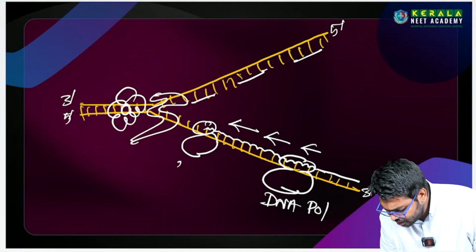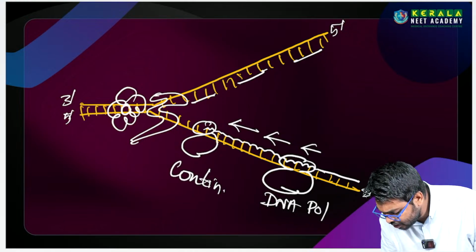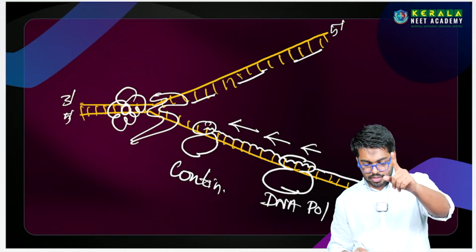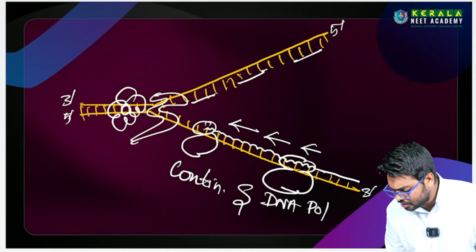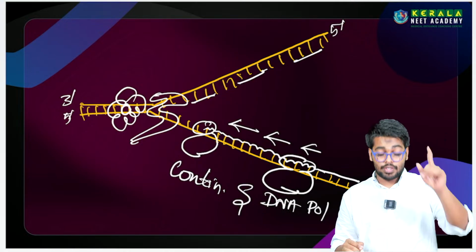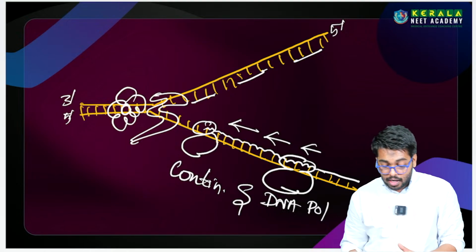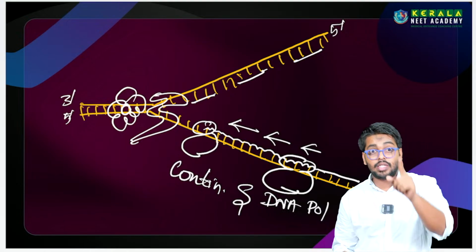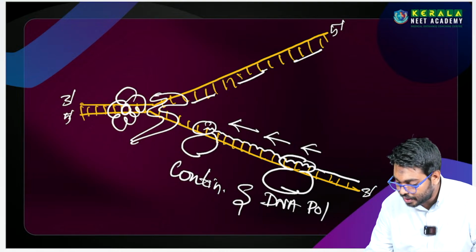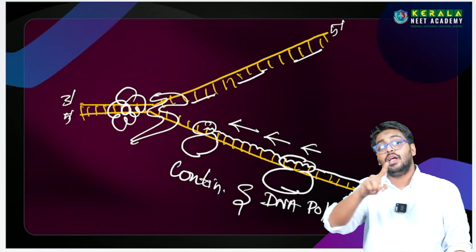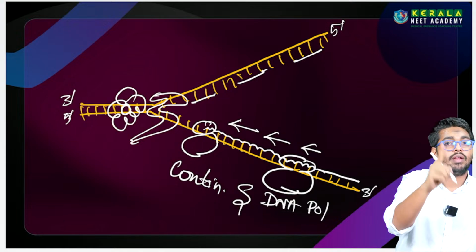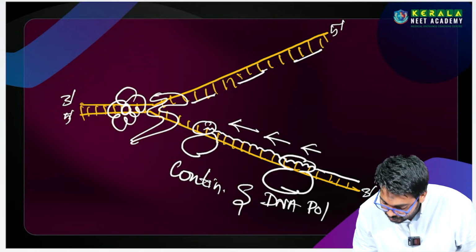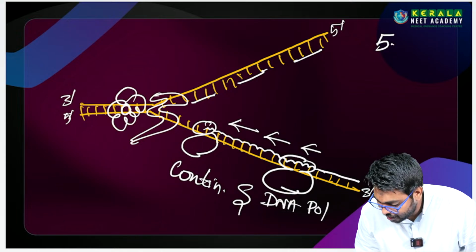So this process will be a continuous process, புரியுதா? அதனால this strand is called continuous strand. ஆனா எதனால continuous strand? There is a specific direction for the replication மட்டும் கிடையாது, அந்த enzyme can read only the particular direction.